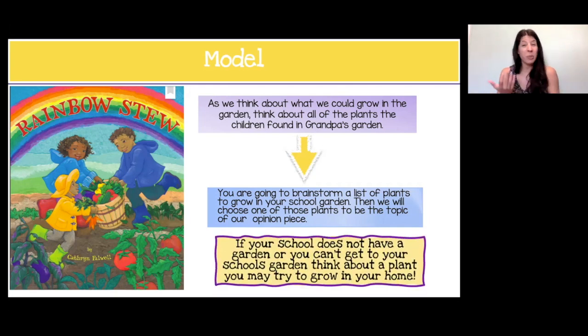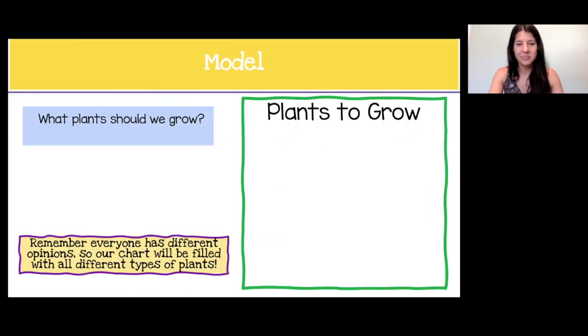Now, if your school maybe doesn't have a garden, or maybe you can't get to your school's garden, you could think about something to grow in your home. Or maybe even write a letter to the school saying, we need a garden. So many different options here, but first let's start to brainstorm a list of plants that we might like to grow, whether at school or maybe at home. So what plants should we grow?